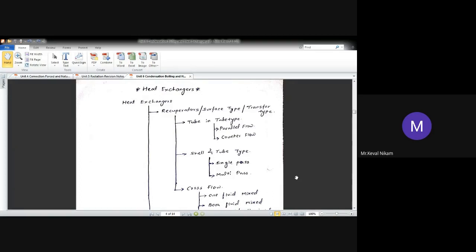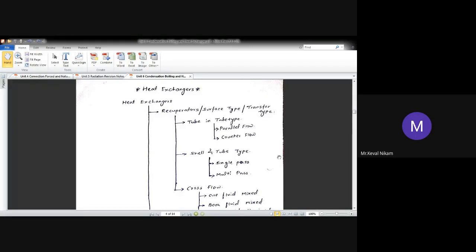Okay? Let us see quickly the classification of a heat exchanger. The heat exchanger has been classified as recuperator, or it is also called a surface type, or a transfer type. Okay? In a recuperator, you have a tube in tube type of heat exchanger. Means there are two concentric tubes. One tube is going to have a cold fluid, the other tube is going to have a hot fluid. Okay? Now depending upon the flow, if both the fluids are moving in the same direction, it is called a parallel flow. If the fluids are moving in the opposite direction, it is called a counter flow.